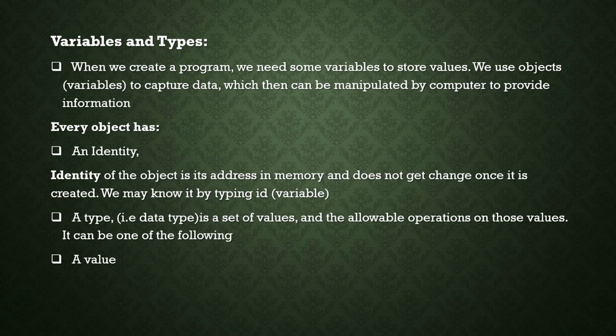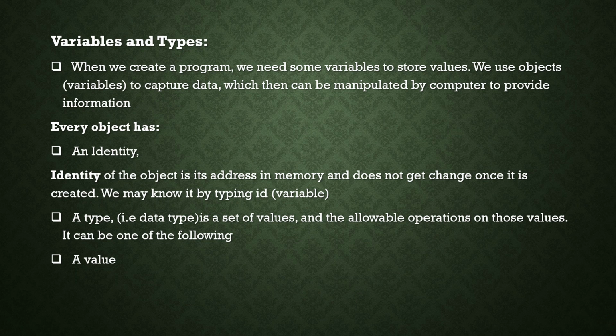Here, what do you mean by an identity? See, the identity of an object is its address in memory. That refers to the address in memory and does not change once it is created. Suppose x equal to 10, 10 is a value, x its identity, its address, for example, 1500.